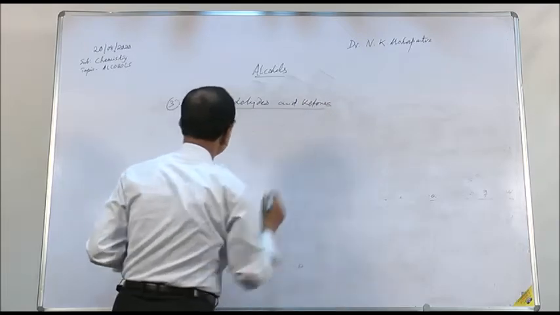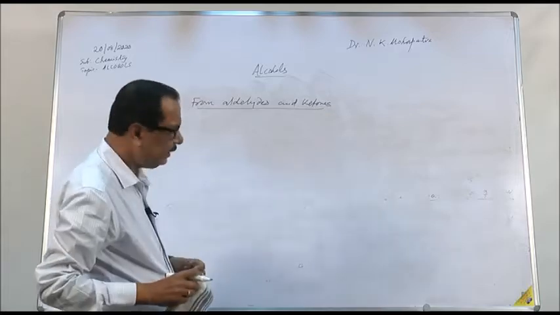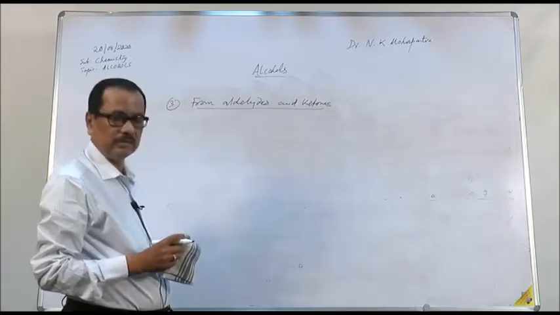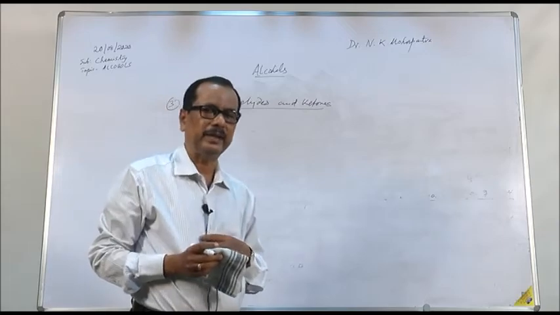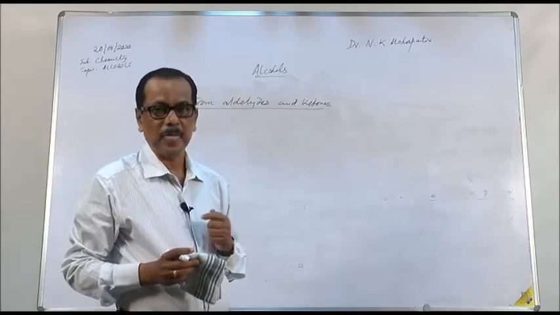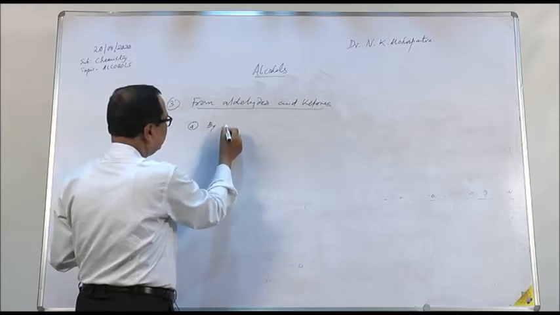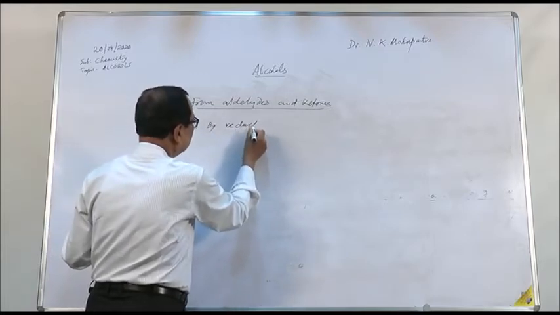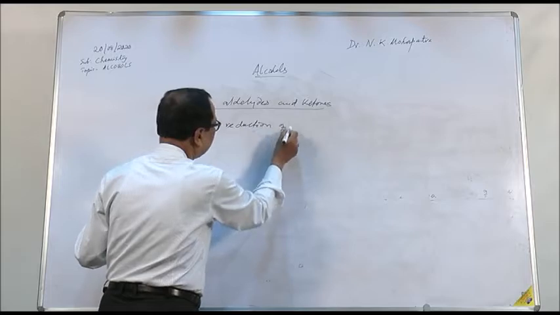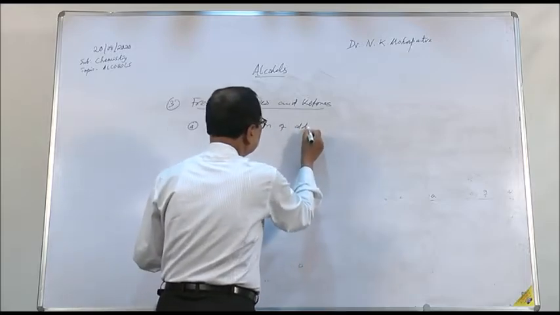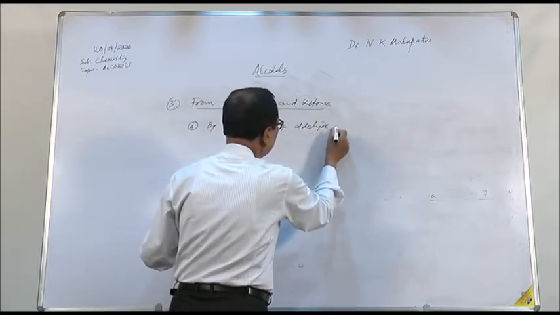Alcohols can be prepared from aldehydes and ketones in two different ways. One is by reduction of aldehyde and ketone.